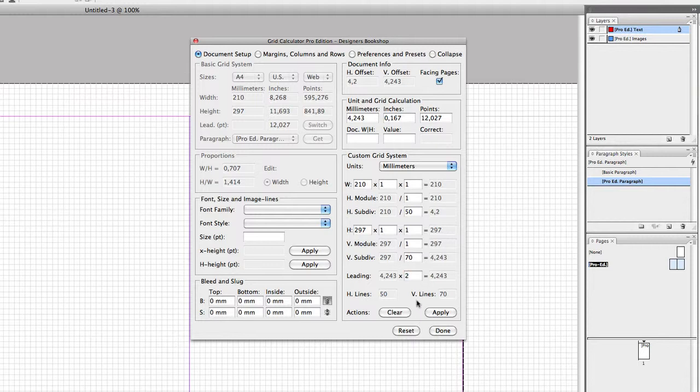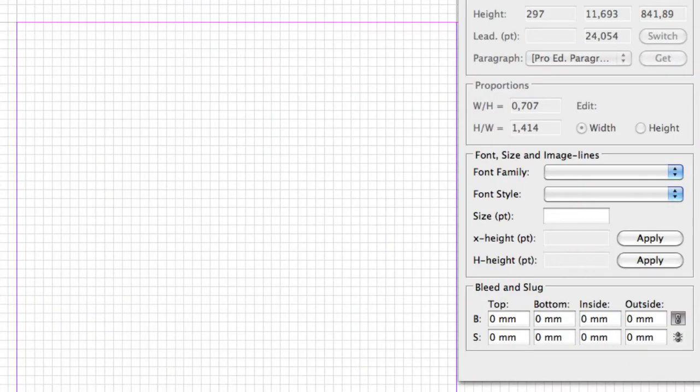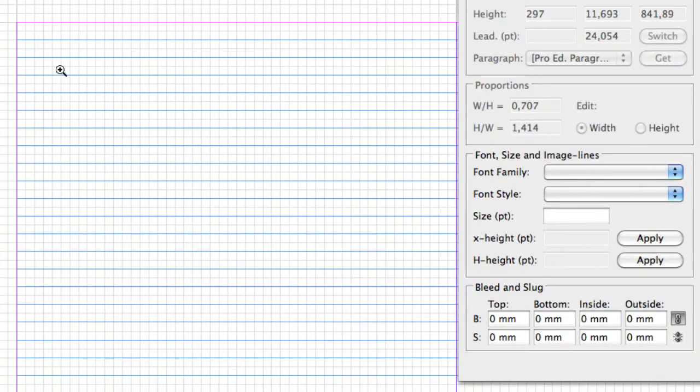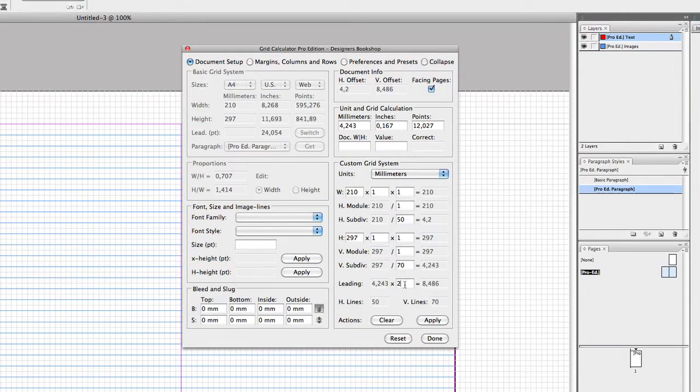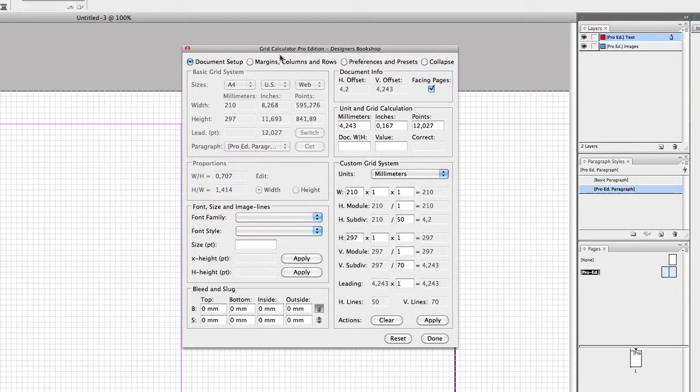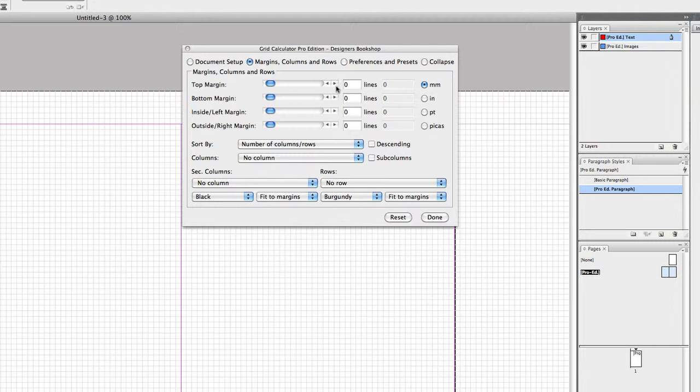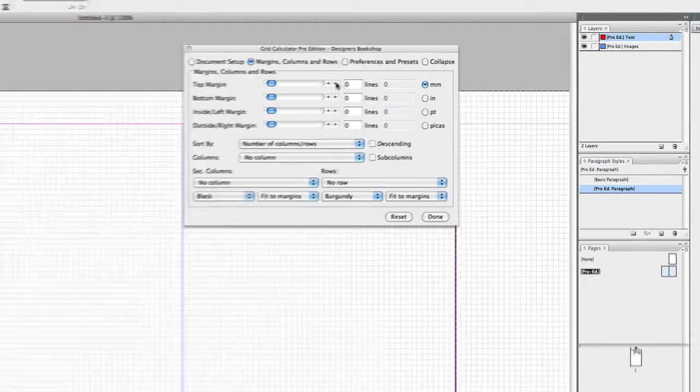If I would like, I could multiply the leading so that it draws on every second line. So as you can see here, it draws on every second line. Let me set it back to 1. And as you've seen in the previous videos, the margins and columns and rows, they work exactly in the same way.